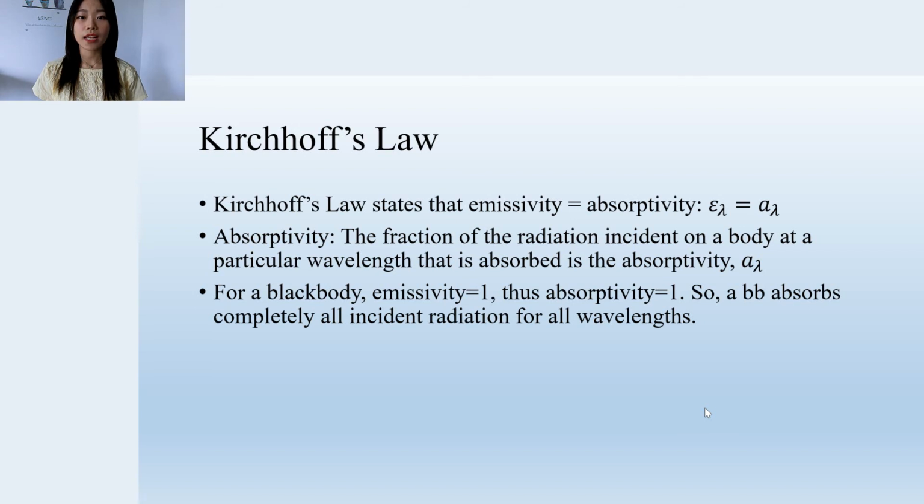Since a black body has emissivity equal to 1, a black body also has absorptivity equal to 1. And that is why we call this type of object a black body: all the radiation that goes to the black body gets absorbed by this object. So at the end, the object will be black.